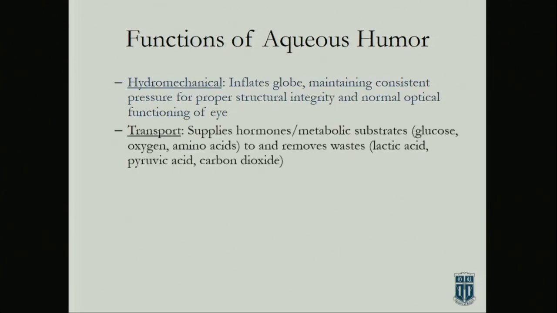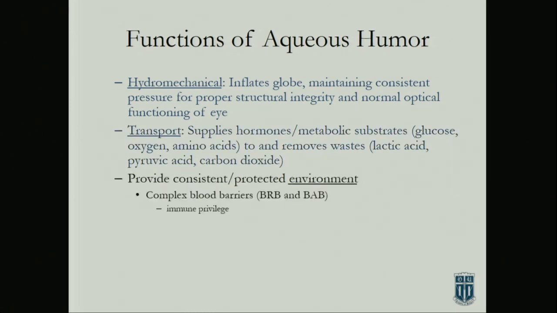Transport, right, it's the eye's circulation system. It's giving nutrients and removing waste from tissues like the crystalline lens, which doesn't have a blood system, the cornea, which doesn't have a blood supply, and the trabecular meshwork, which is also avascular. So you need aqueous humor to move these things around.